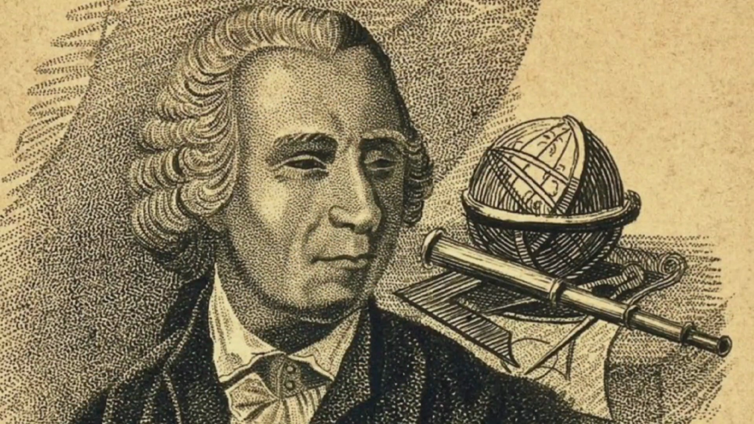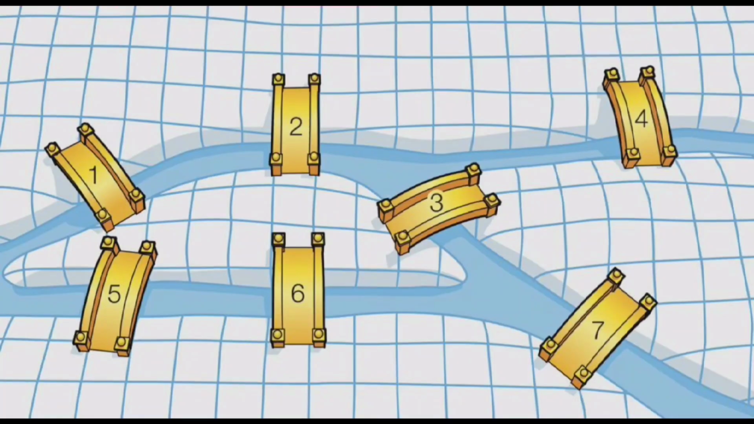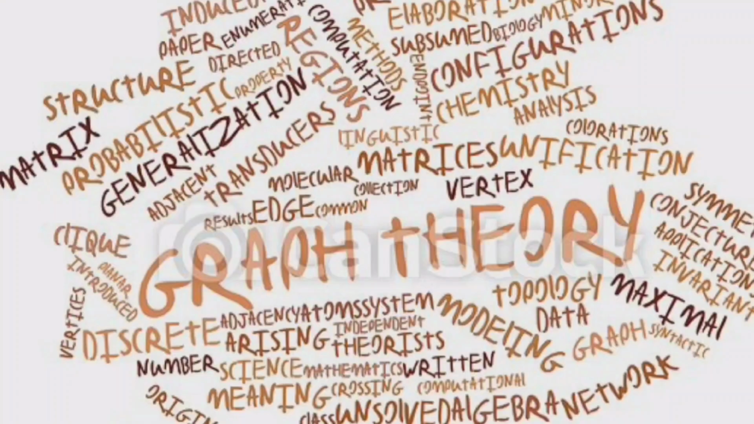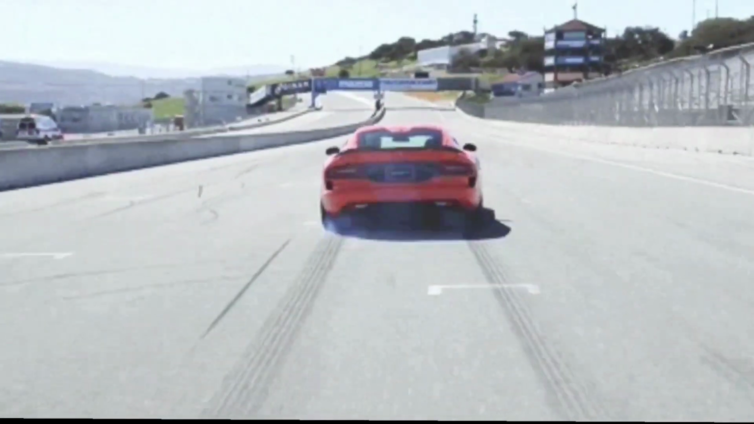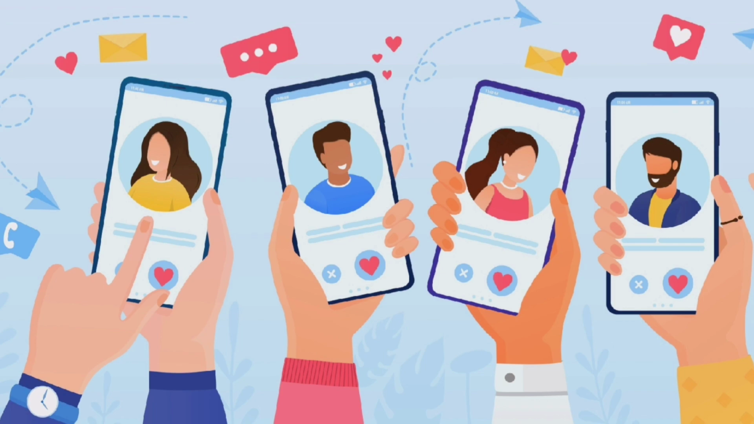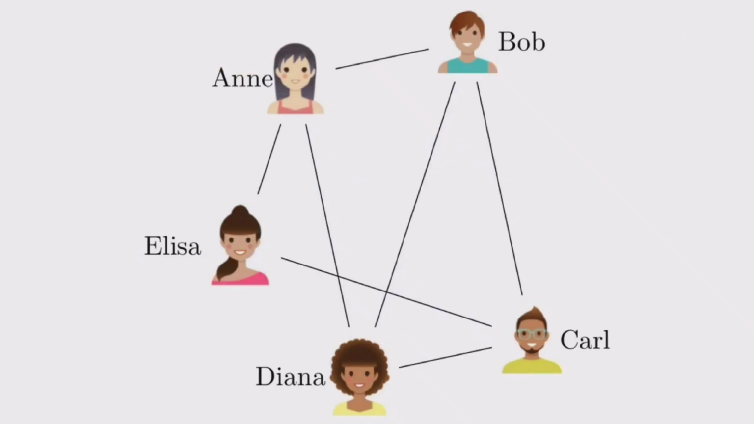In 1736, Leonhard Euler published a paper on the seven bridges of Königsberg, from which graph theory started its journey. Graph theory has a wide range of applications. Dating sites use algorithms from graph theory to create best matches.